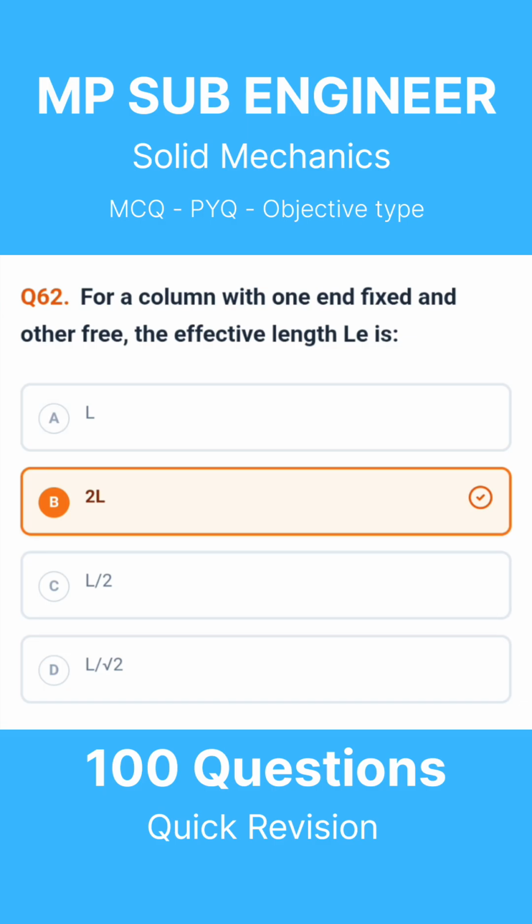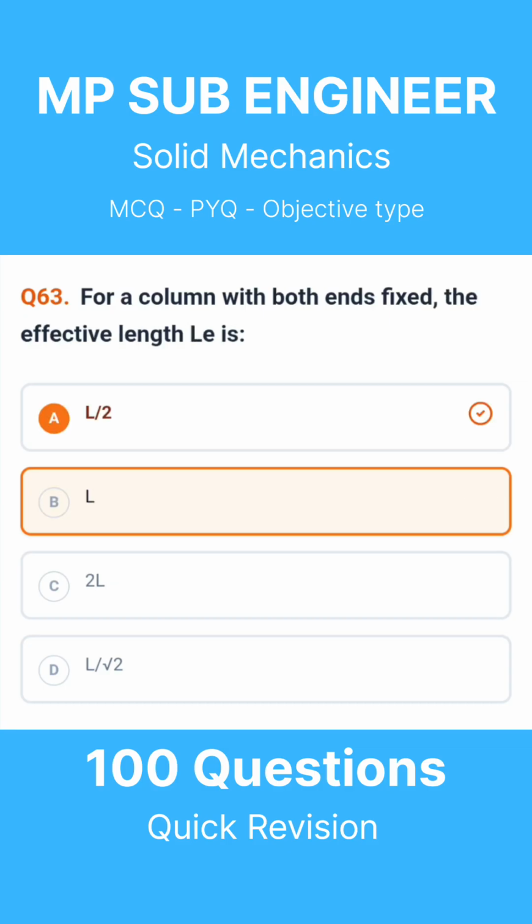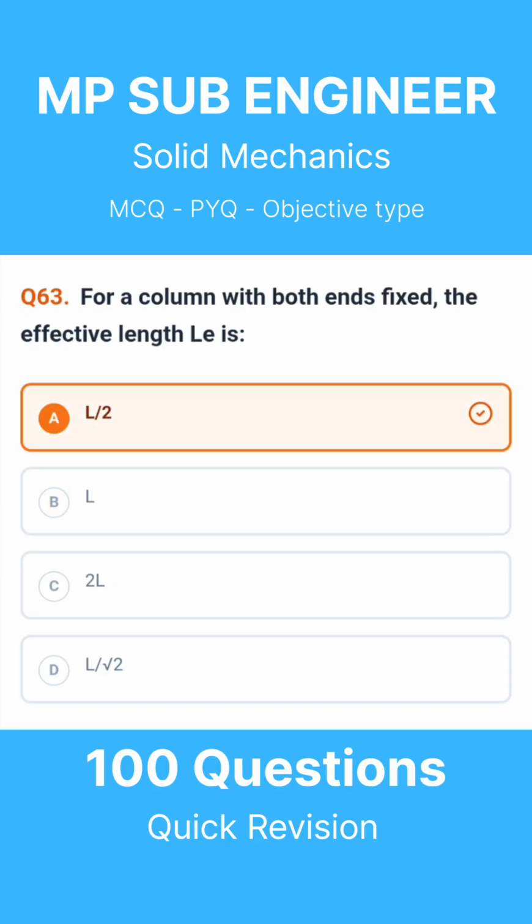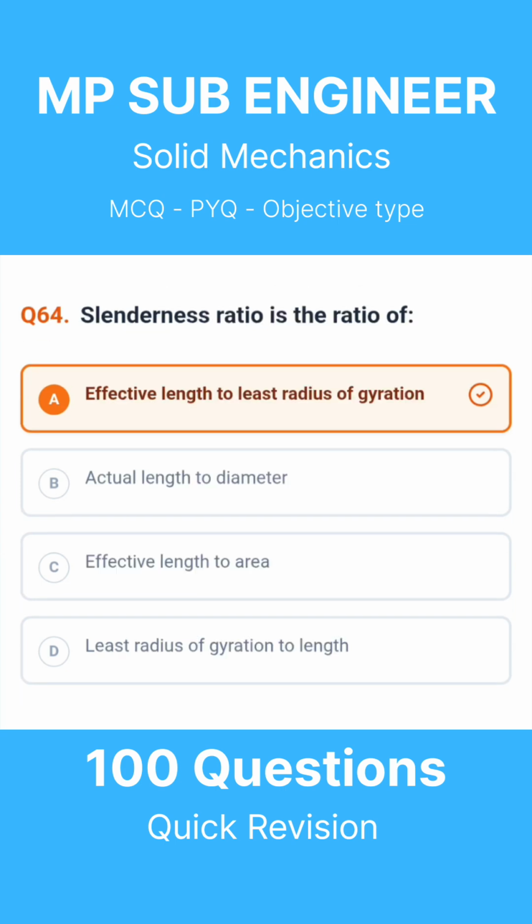The correct answer is 2L. Question 63. For a column with both ends fixed, the effective length Le is. The correct answer is L divided by 2. Question 64. Slenderness ratio is the ratio of. The correct answer is effective length to least radius of gyration.